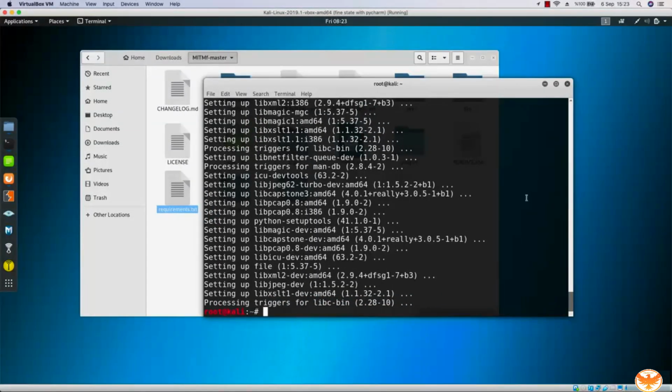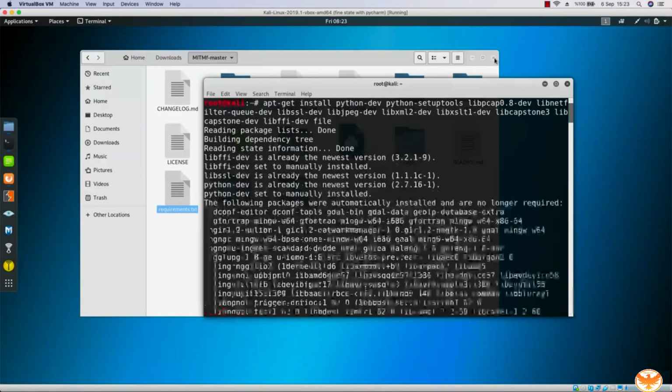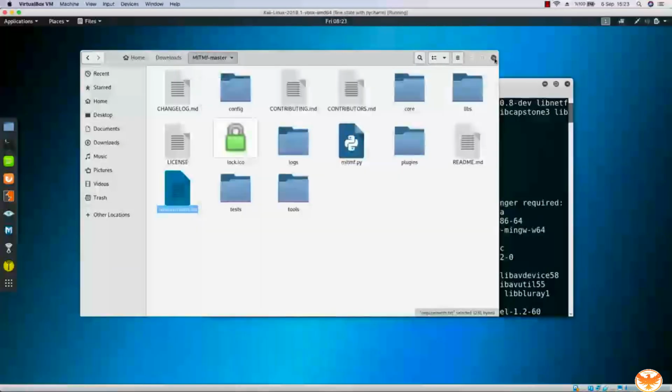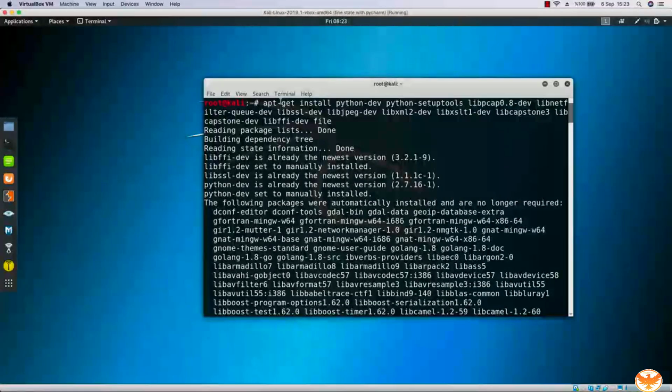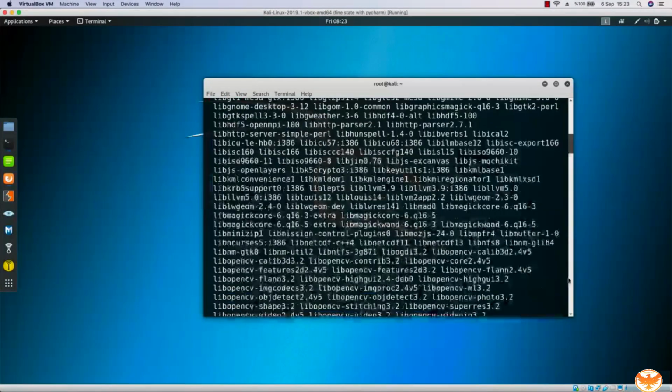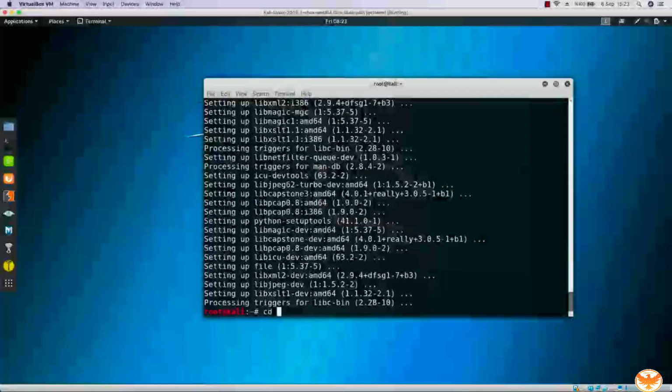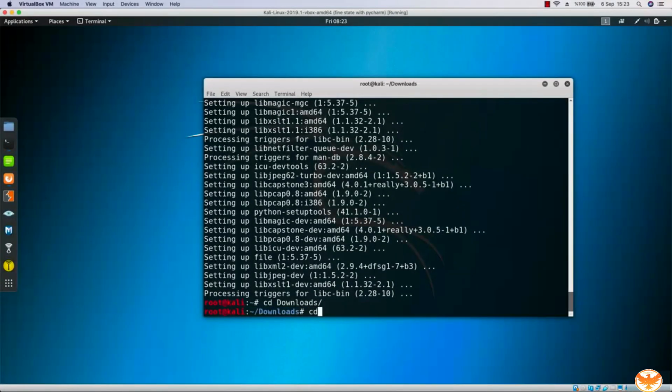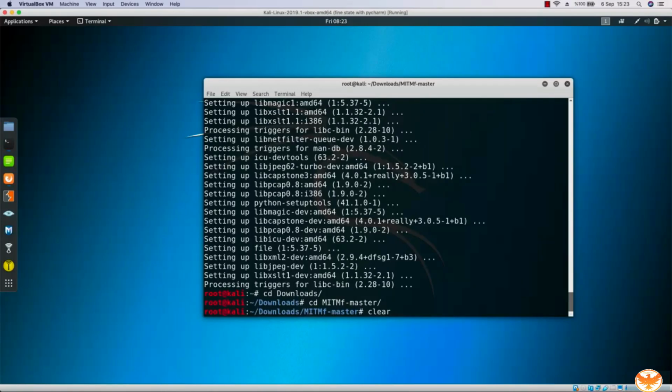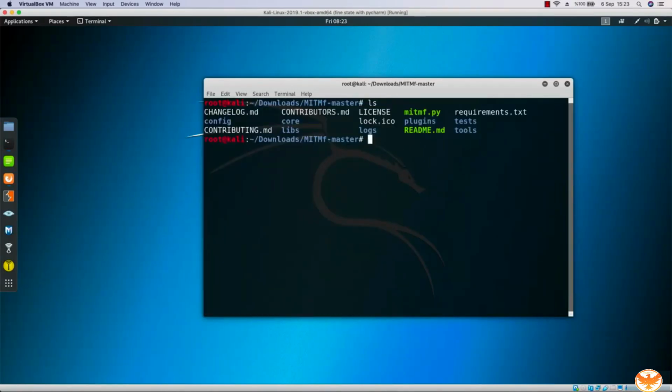So let me go into my downloads folder one more time from here, okay? And then we're just going to reach that requirements.txt and pip install everything. So let me close this down, okay? Because we're going to do that inside of the terminal. And let me try to go into downloads and man-in-the-middle framework master. And over here, let me clear this up so that we can see it better.